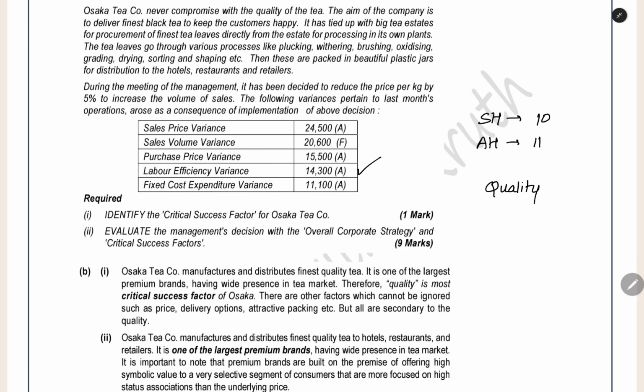So for quality only, we are paying extra price for raw material. Because of that, this much loss is happening. We are giving more time to labor. Because of that, this much loss is happening. So this is the interpretation of the variances.